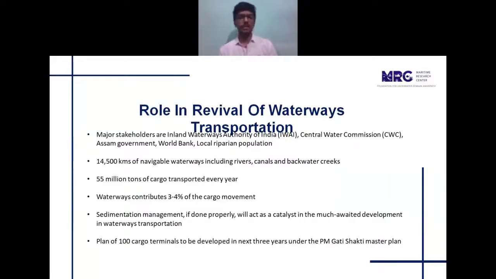And sediment management, if done properly, will surely act as a catalyst in the much awaited development in this segment. It has also received a major boost from the recent budget proposed by our finance minister, where it is explicitly mentioned that in the coming 3 years, there is a plan to develop 100 cargo terminals under the PM Gati Shakti master plan. So all these things will eventually lead in the same direction of development of waterways transportation.